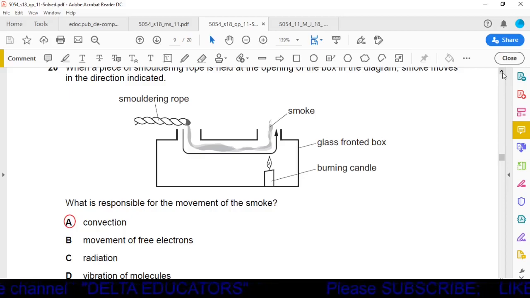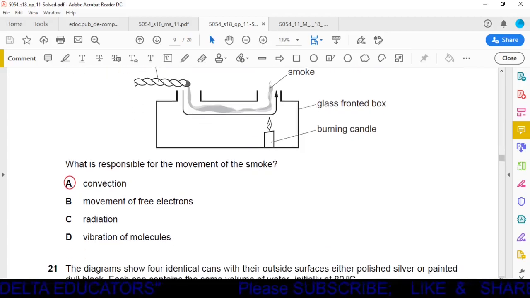In convection, molecules transfer the heat by moving from one point to another. Now here smoke is moving, it means molecules are moving from one point to another point. So we can say heat is transferring because of convection. So the correct option is option A.